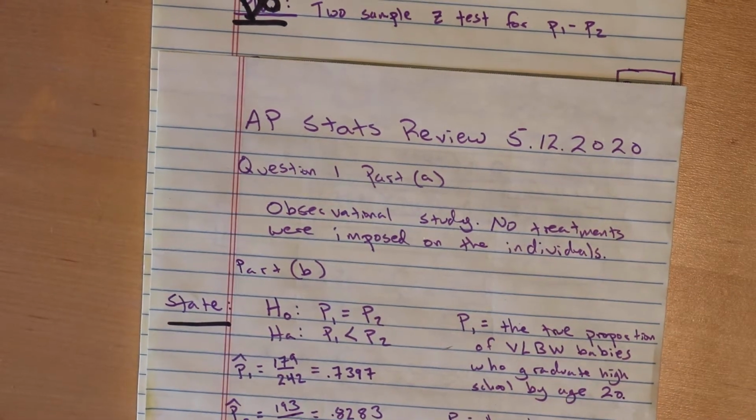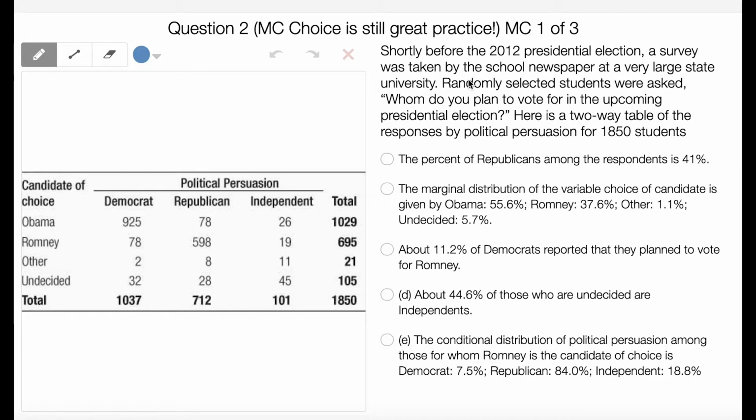All right, next question. Question 2. Shortly before the 2012 presidential election, a survey was taken by the school newspaper at a very large state university. Randomly selected students were asked, whom do you plan to vote for in the upcoming presidential election? Here's a two-way table of the responses by political persuasion for 1,850 students.